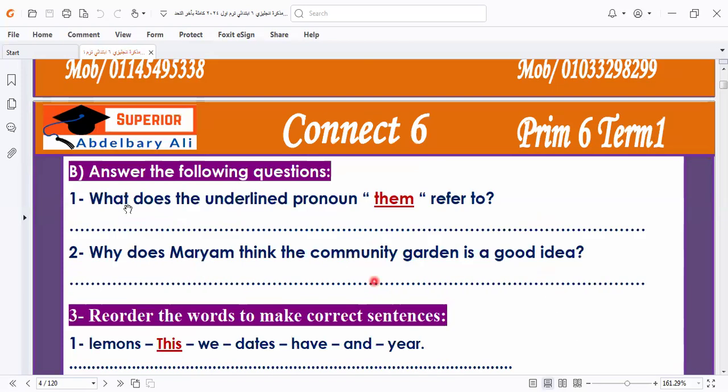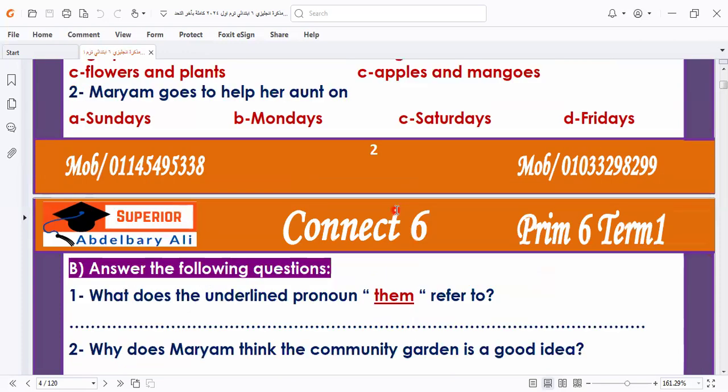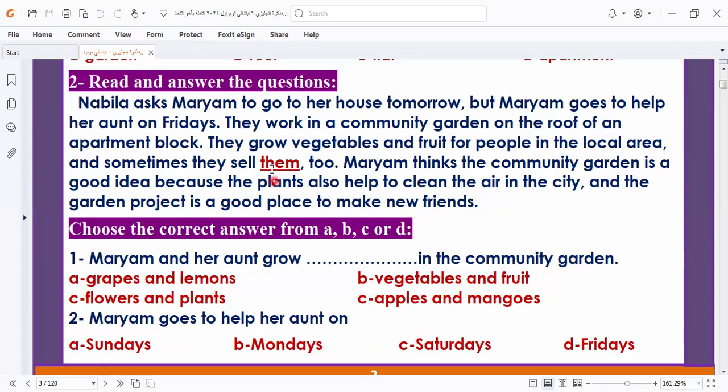Here we have, what does the underlined pronoun them refer to? I answered it when we read the text. Them is related to what? Vegetables and fruit. Okay.